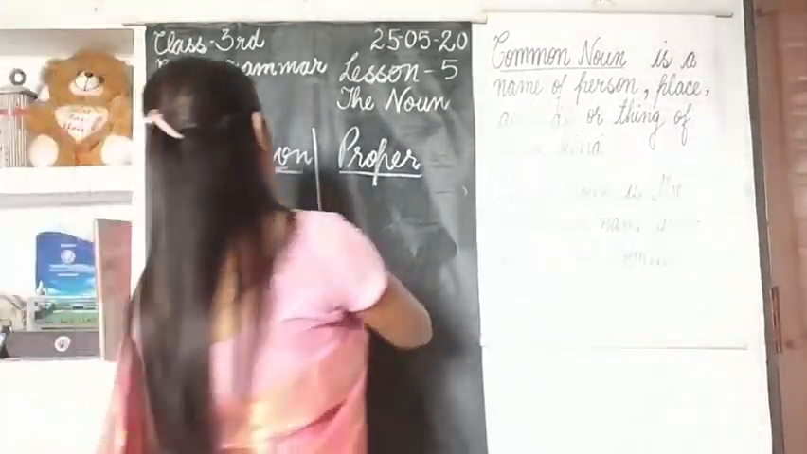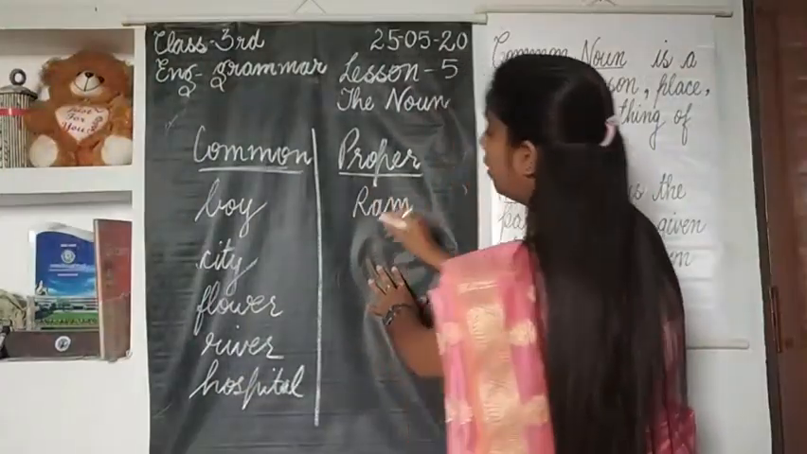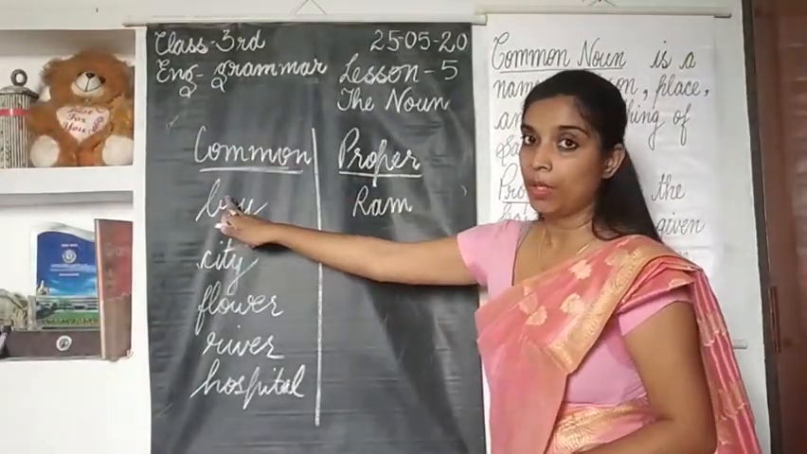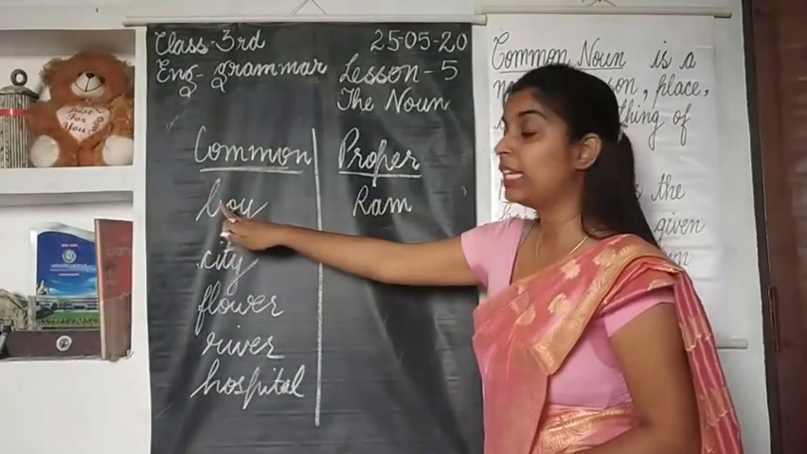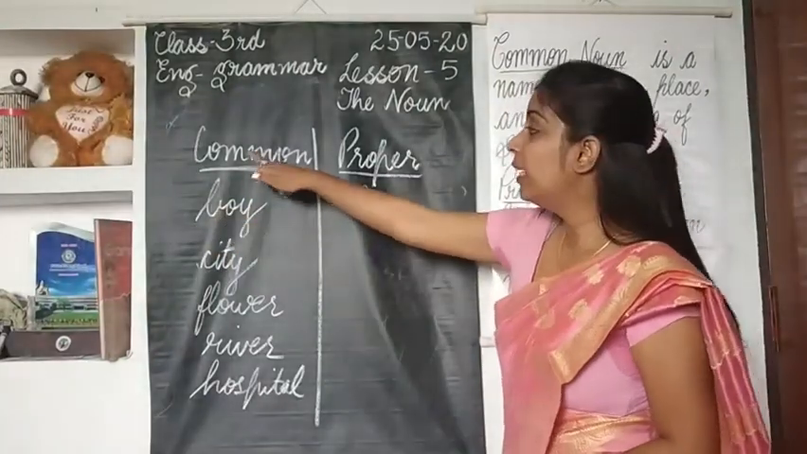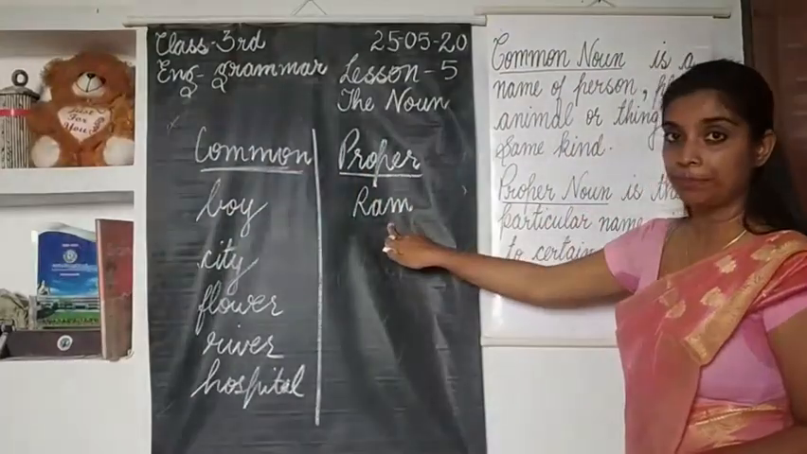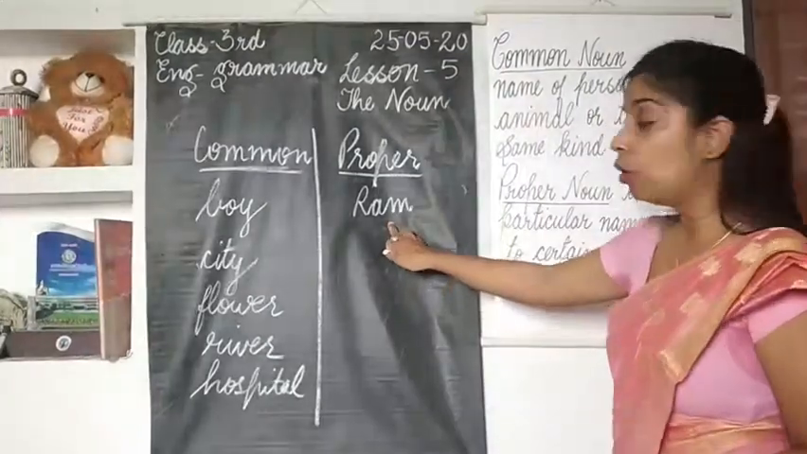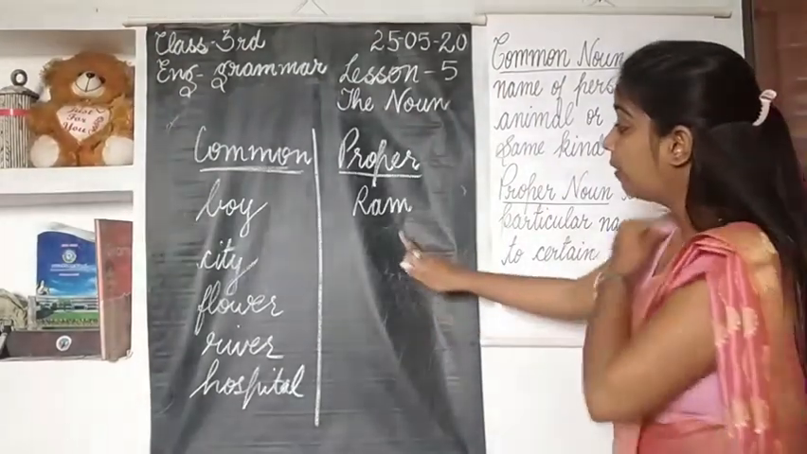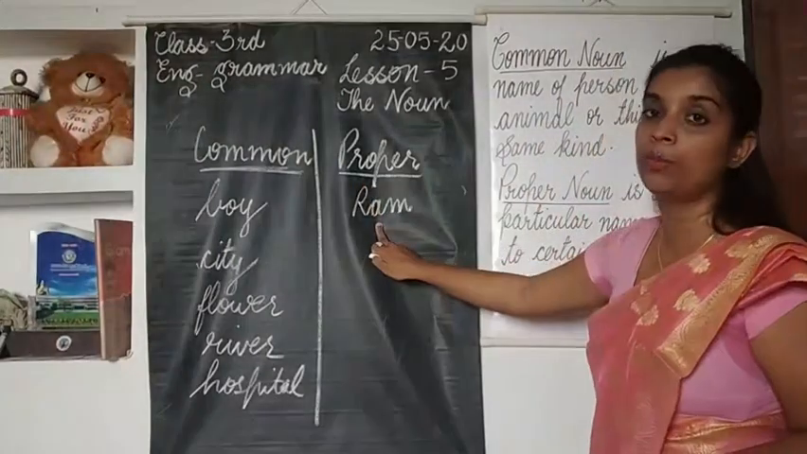Now, boy. If I say Ram, now see here, when I said boy, it is common noun, because we are talking about a boy, we don't know the name of the boy. The name of the boy is not mentioned, any particular name is not given to this boy, so it comes under common noun. But if I am talking about Ram, Ram is a particular name. It's a particular name given to a certain common noun. As you can see, I have given a particular name to this boy. So here it becomes proper noun. So Ram here is proper noun.